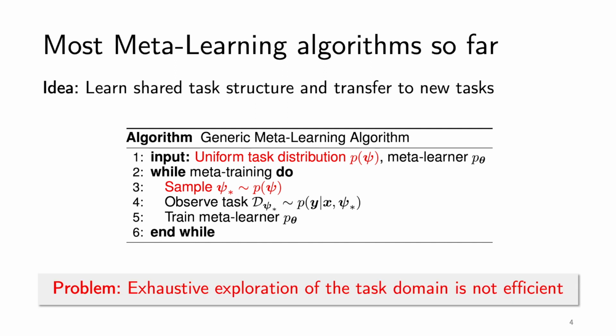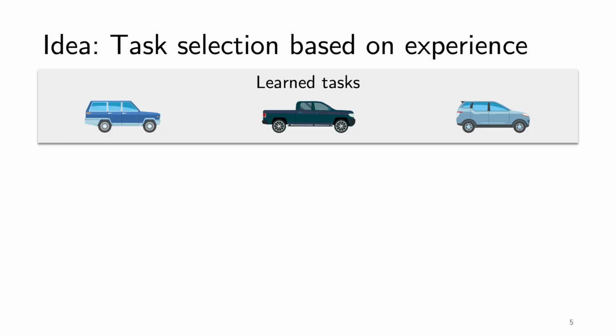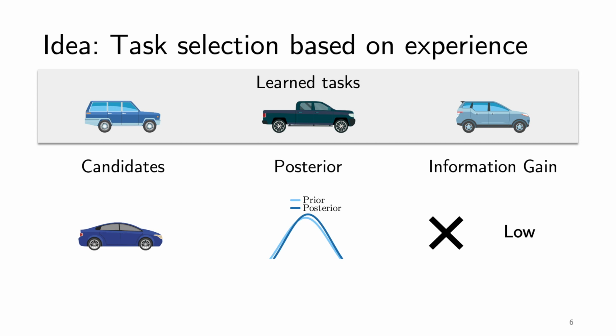efficient. As an example, suppose that each task consists of learning the dynamics of a vehicle, and we have already learned these three SUV-type vehicles. Now, learning another car won't help us to gain much new information. However, if we were to learn a motorcycle instead, we would significantly improve the model. In this paper, we will follow the idea of selecting training tasks based on previous experience.